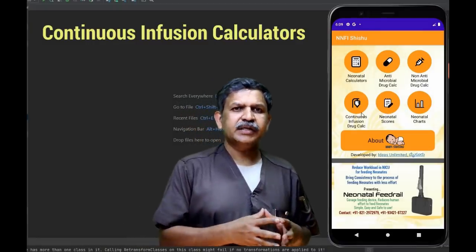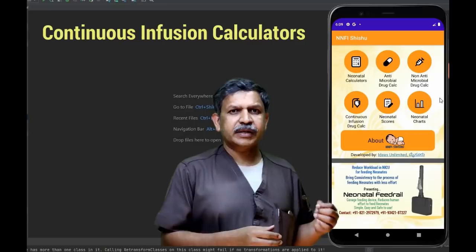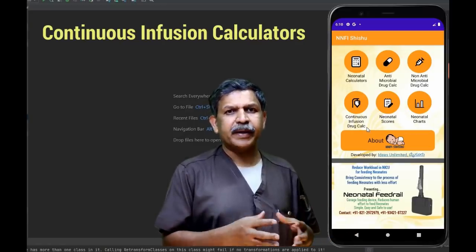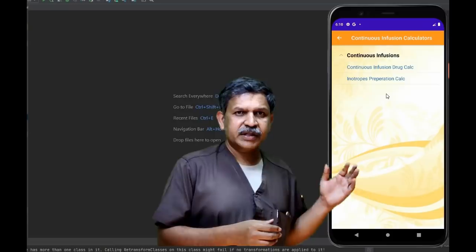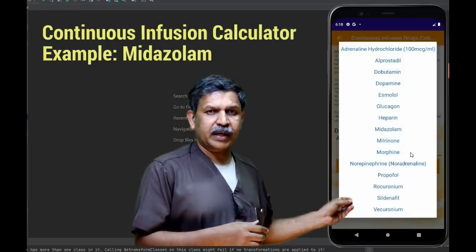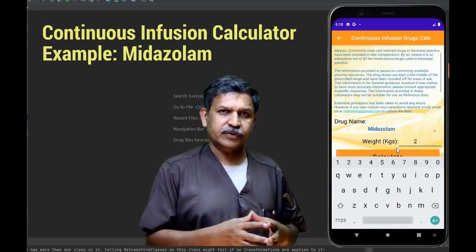In this continuous infusion category, we have 2 subsections. One is to select the drug and find out the administering dose. Second is how to prepare inotropes. Let us see the first one. Let us select the midazolam and type in the weight and press calculate. It gives all the information that is needed to prepare the fluid and start infusion.